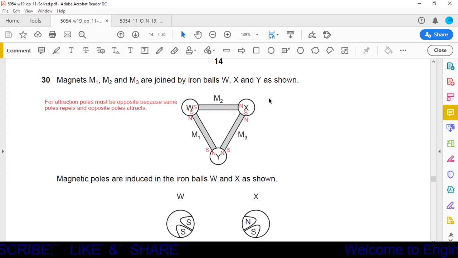In X, this end is south and this end is north. And in W both are south. In W, on the side towards magnet M1 it is south and towards magnet M2 it is south. These south poles are induced in the ball, not in the magnet.